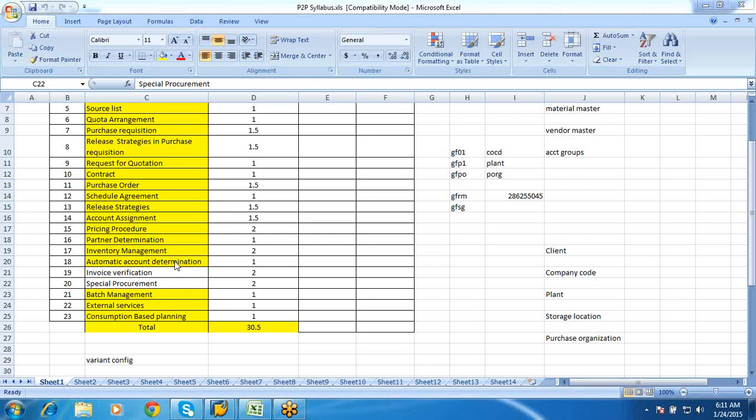Today we will take up special procurement. This is nothing but a few types of procurement which SAP has classified as special procurement.